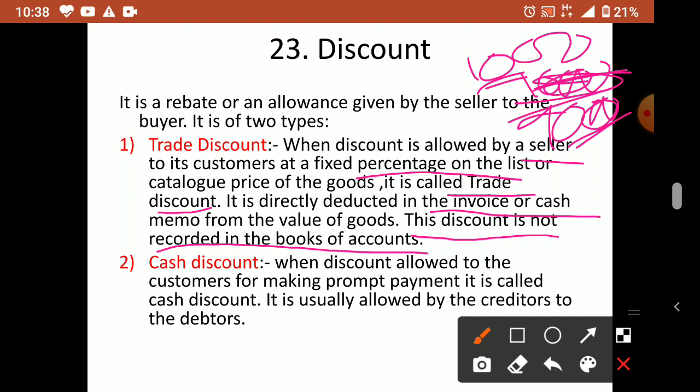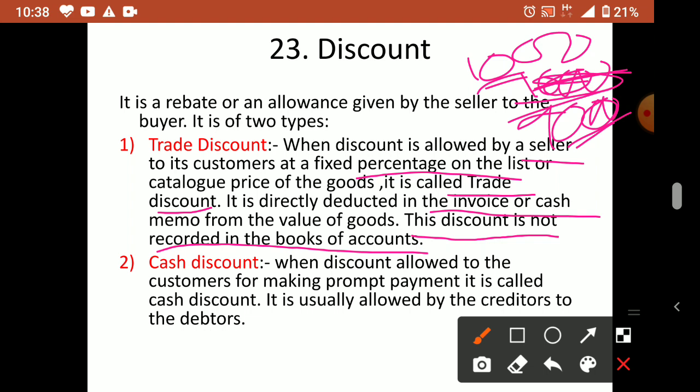So I am telling you, if you give me after 2 weeks, I'll give you a 1000 rupee discount. So you have to give me how much? 5000. But I am encouraging and motivating you to make my payment promptly, in time, before 1 month, after 2 weeks. So you said you'll give after 1 month, but I am encouraging you, if you give me after 2 weeks, I'll give you a 1000 rupees discount.